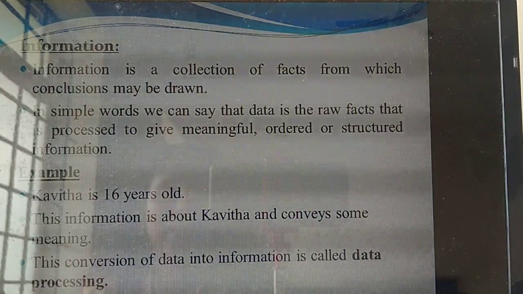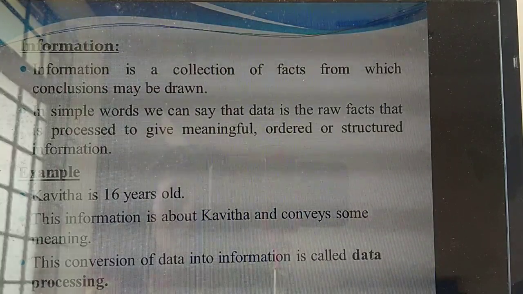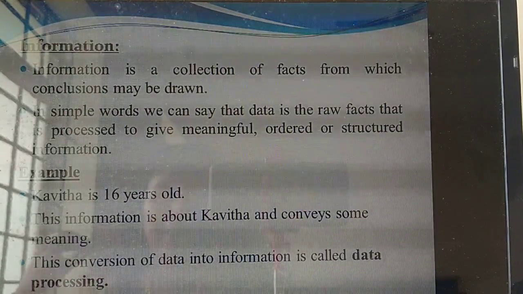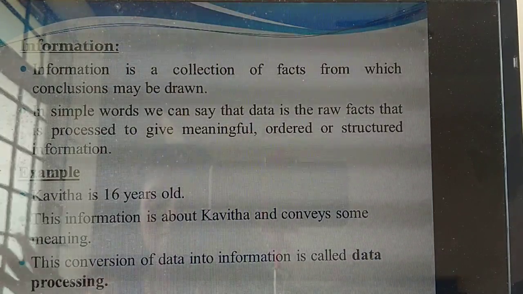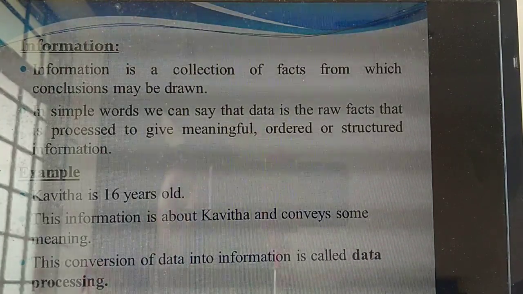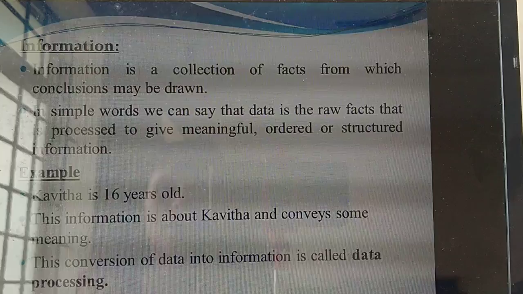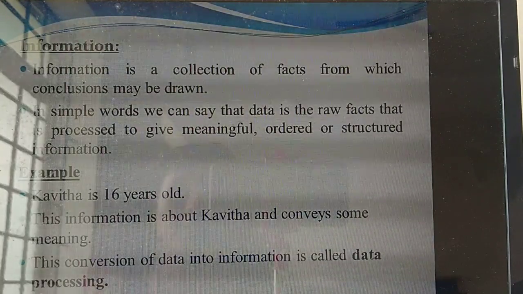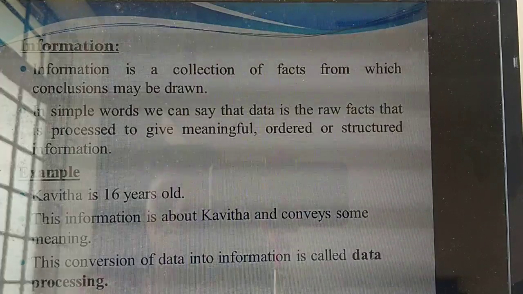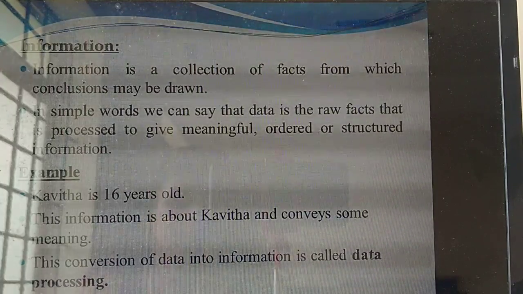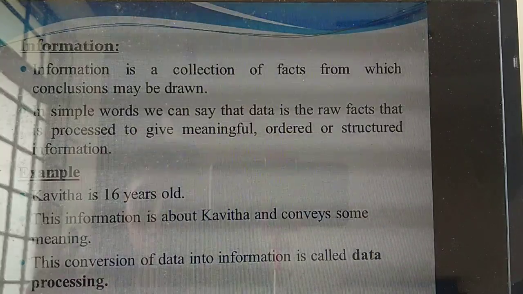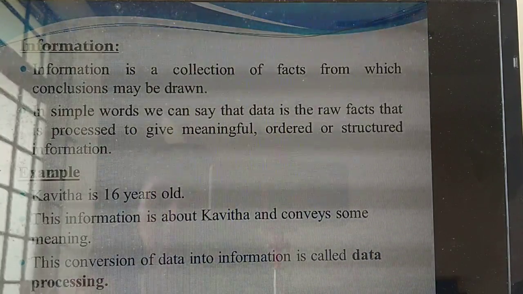Okay, then next you need to write the example. What's the third point you are going to write? Example. So what's the example I have given? See, some data you have mentioned, no? That's the example. So here see this example. I have given one sentence: Kavita is 16 years old. By reading this sentence itself, you can identify what information you are getting. So particularly, Kavita is 16 years old. You are able to understand, isn't it? Yes. So this message is conveying some information to you.